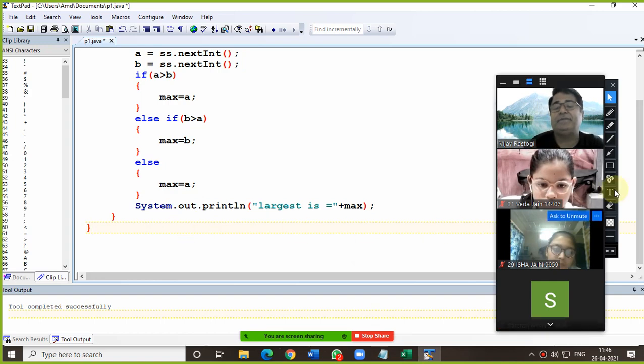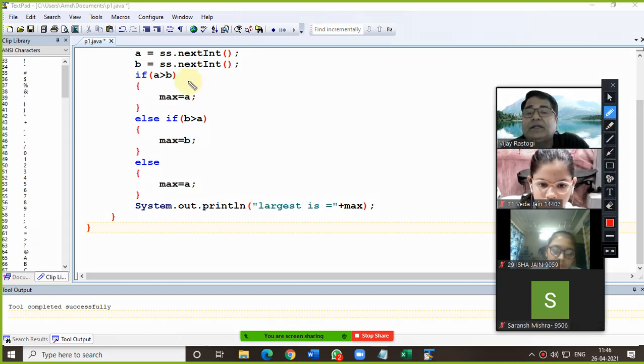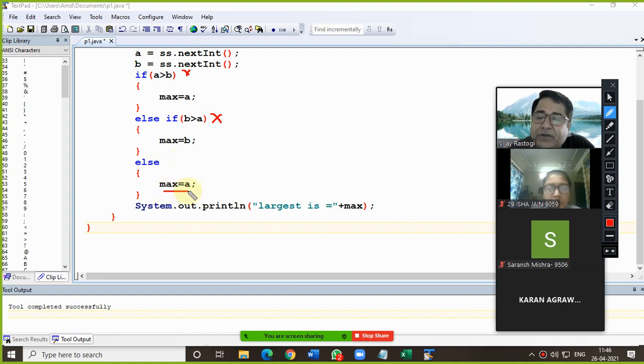See in the else part, beta, if this one is false, then this one is also false. That means both the numbers are the same. So in this case, we can do max equals to A as well as max equals to B. Why? Because if the else is executing, that means A and B both have the same value. So you can store any one value, max equals to B or max equals to A. Am I clear on this? Okay, sir.